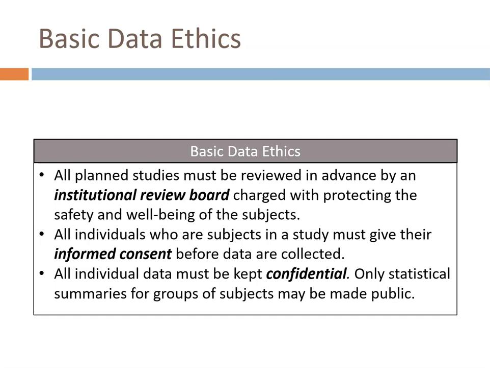So if this was being published, only the summaries, like the statistical summaries for the groups of subjects, may be made public. This is not the same as anonymity. Being anonymous, right? Because if you just blur out someone's name, we don't want that. So to be confidential, only summaries for the whole group of subjects can be made public, not for individual experimental units, right? Not for individual subjects.